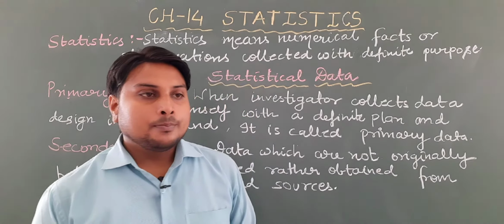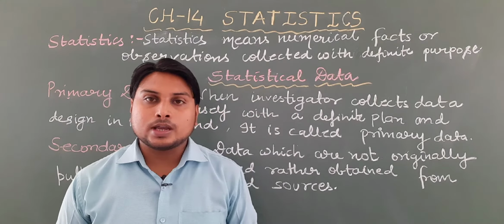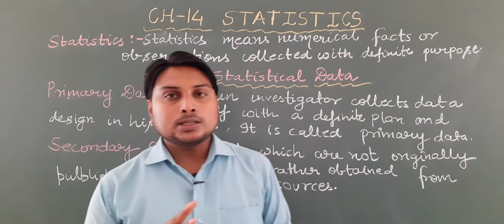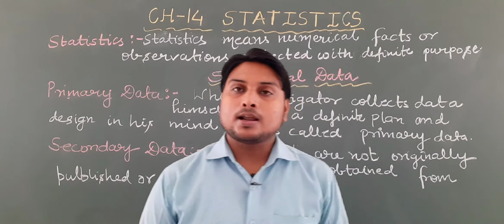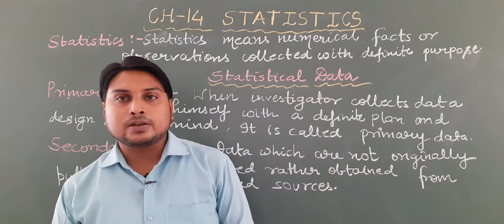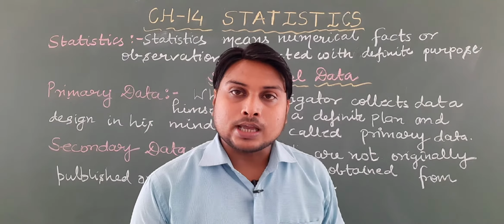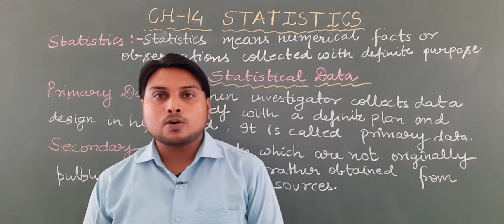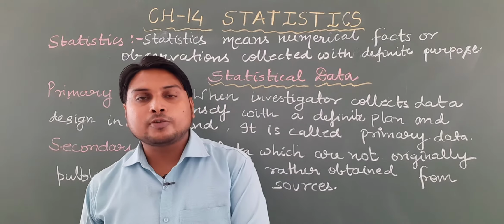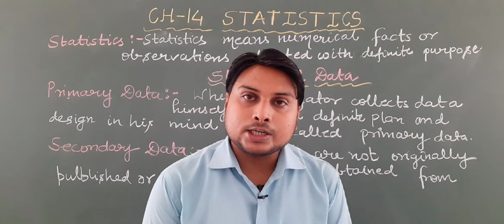In graphical representation of data, there are three kinds: bar graph, histogram, and frequency polygon. The bar graph is in your syllabus, but histogram and frequency polygon are now removed. So the chapter is now very short.